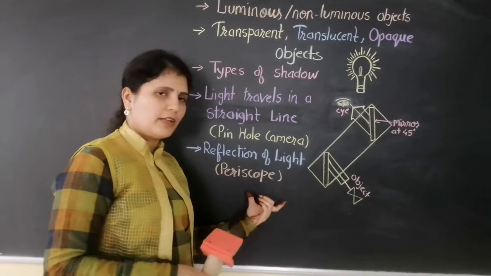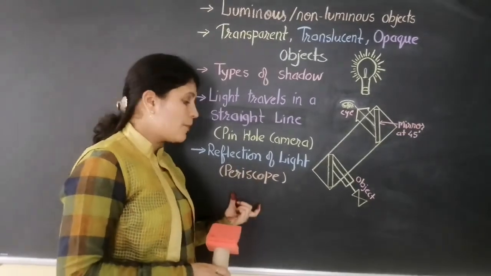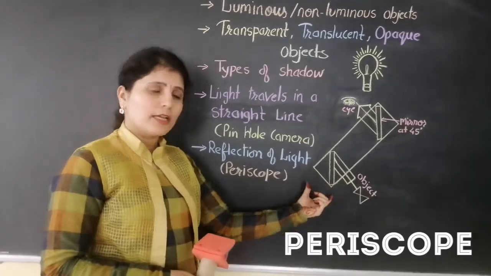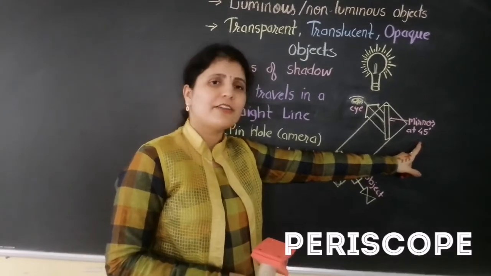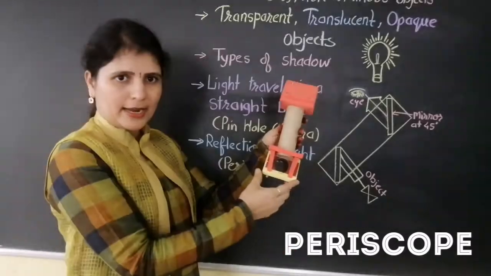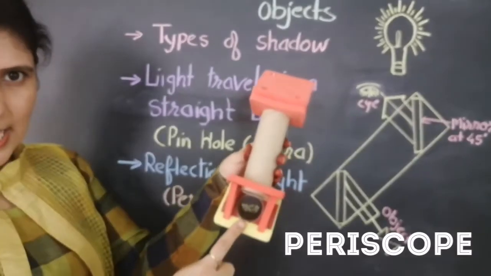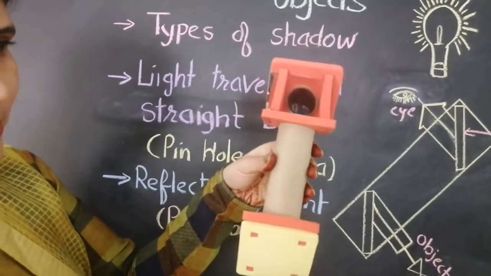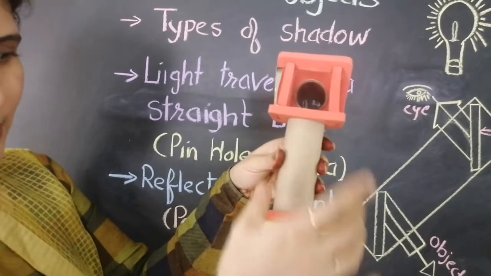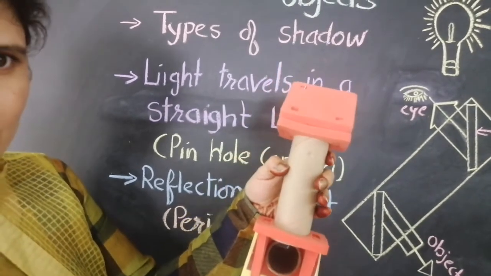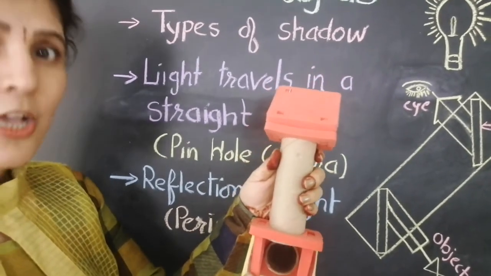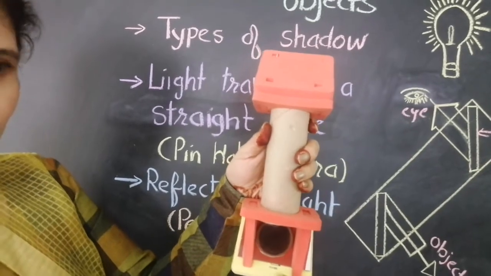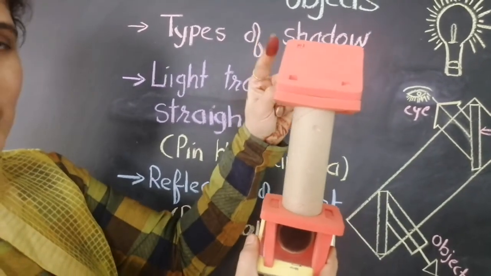Okay, children? Due to this property of reflection of light in mirrors, they are used to make a periscope. Now what is a periscope? It is a device in which two mirrors are placed at an angle of 45 degrees. See, one model is there in my hand. One mirror is placed here and exactly on the opposite side the second mirror is placed, and both mirrors are at an angle of 45 degrees. The reason is that at a 45 degree angle the reflection takes place properly, so that if you observe from this mirror you can see the view which is in front of the second mirror.